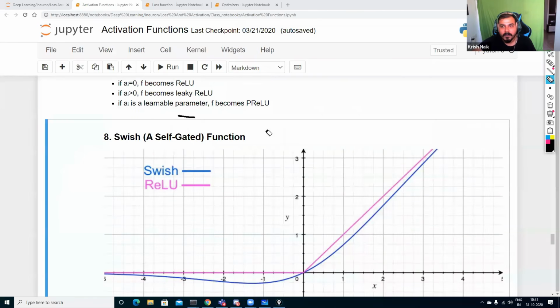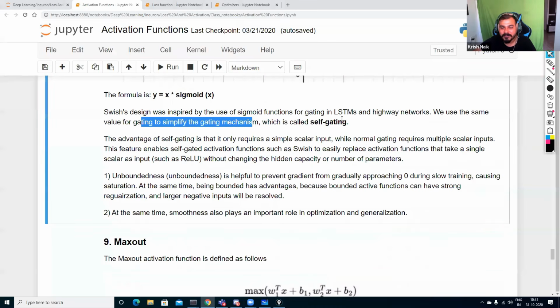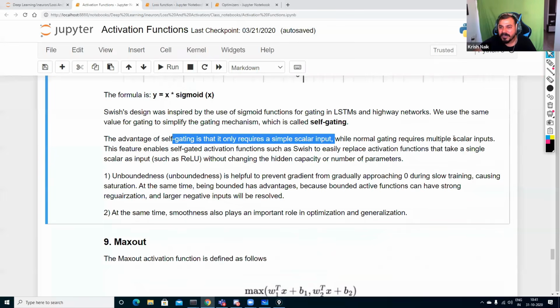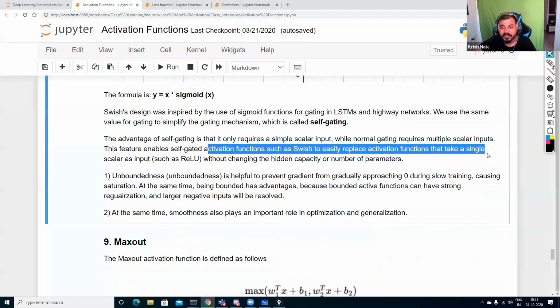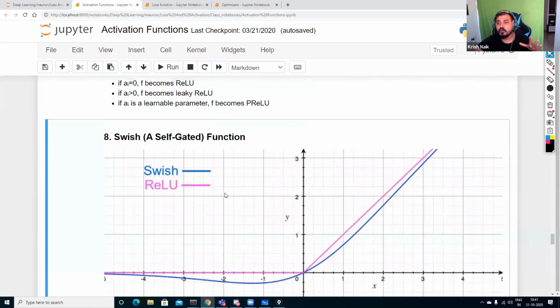Let's read about it. Again, guys, you always have to read this. Swish design was inspired by the use of the sigmoid function for gating in LSTM and highway networks. We use the same value for gating to simplify the gating mechanism, which is called self-gating. The advantage of self-gating is that it only requires a simple scalar input, while normal gating requires multiple scalar inputs. But remember, whenever you have a deep neural network, at least more than 40 layers, you should use a Swish self-gated function.